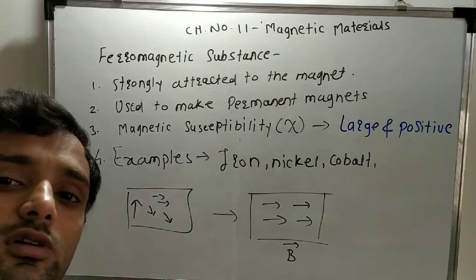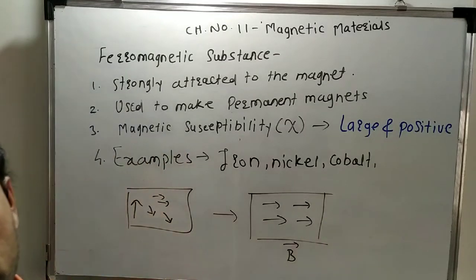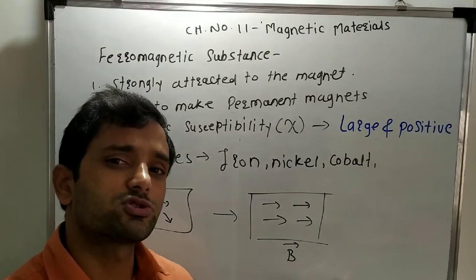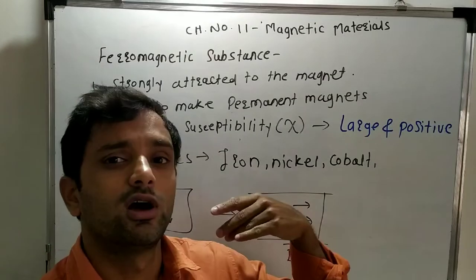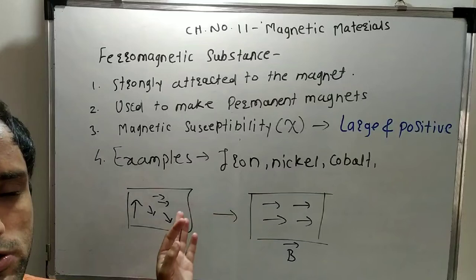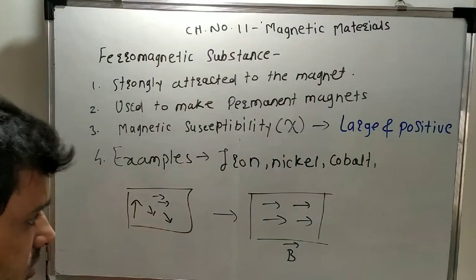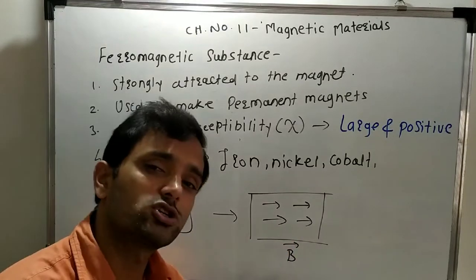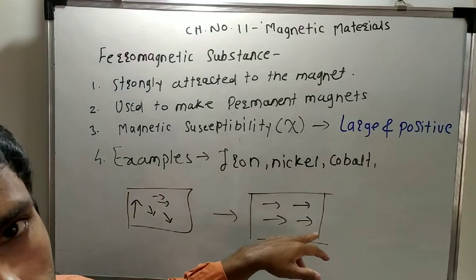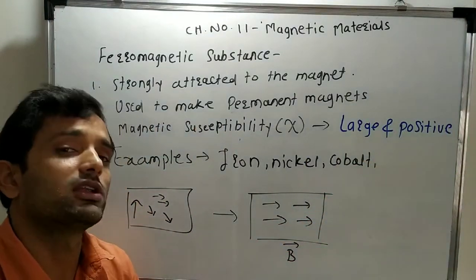But what happens on the removal of the external magnetic field? In case of a paramagnetic substance, on removal of external magnetic field, the dipoles will get aligned randomly as they were before applying the magnetic field. Now, in case of a ferromagnetic substance, if you apply the strong magnetic field, then all dipoles will get aligned into the direction of the external magnetic field.